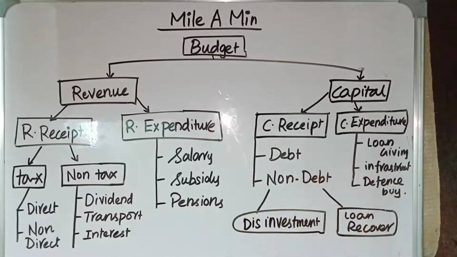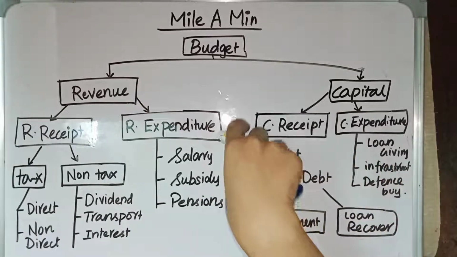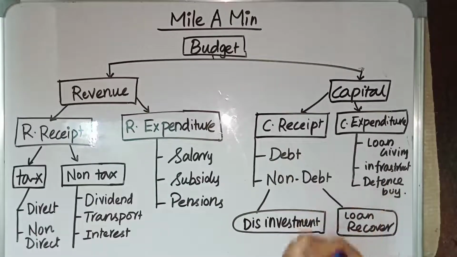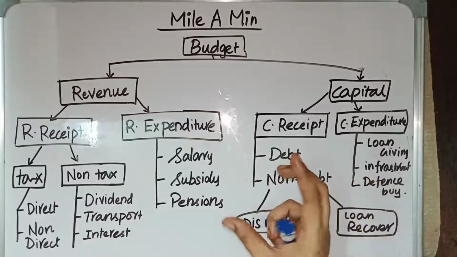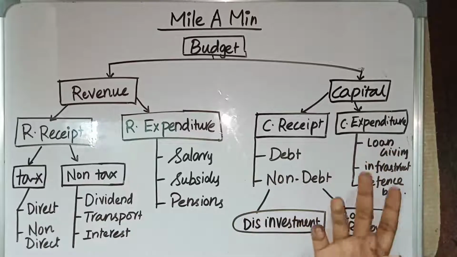Example, by MGNREGA Act, Mahatma Gandhi National Rural Employment Guarantee Act. Through that, it can increase the employment. So fiscal policy can be used to increase the employment. Through fiscal policy, we can fight inflation as well as deflation. Through fiscal policy, we can control the money supply, by which we can fight the inflation as well as deflation.